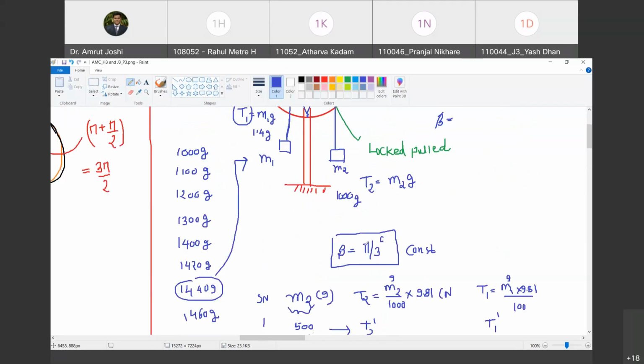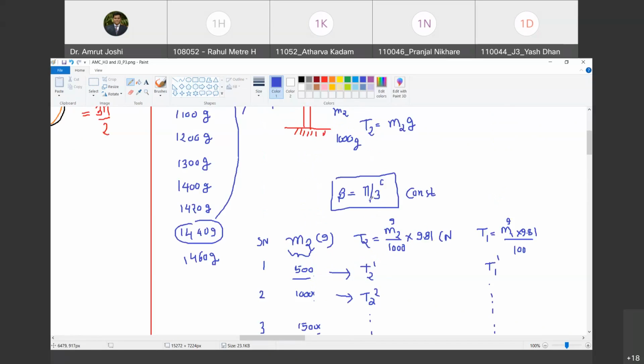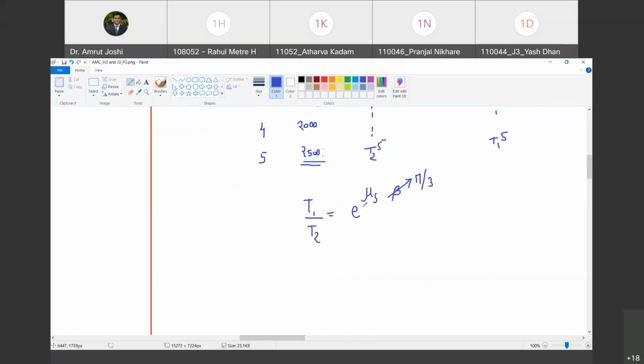And now you have a relationship in your hand. What is the relationship? Tell me. T2 upon T1, or T1 upon T2, is equal to e raised to mu s beta. Beta in this particular case is pi by 3. Do you agree with me? Yes. It's not that you must set pi by 3 only. You can as well select pi by 2 and then keep it pi by 2. Are you with me? Yes, sir.